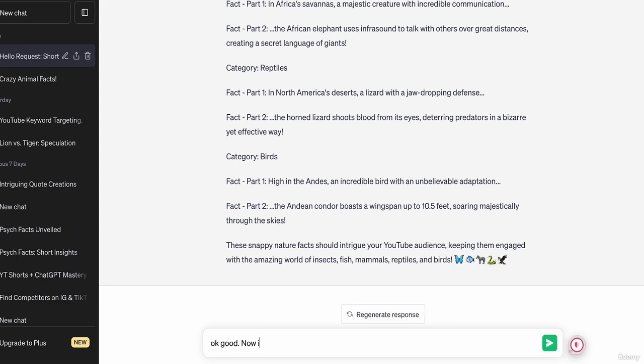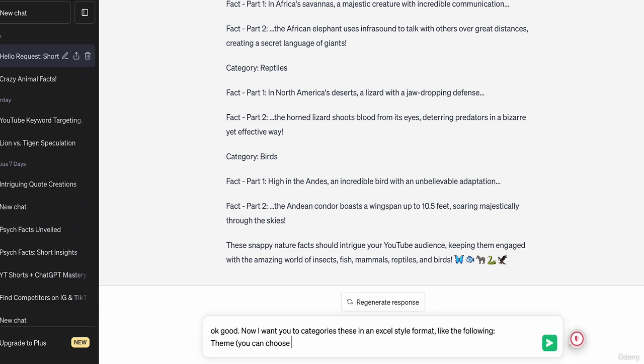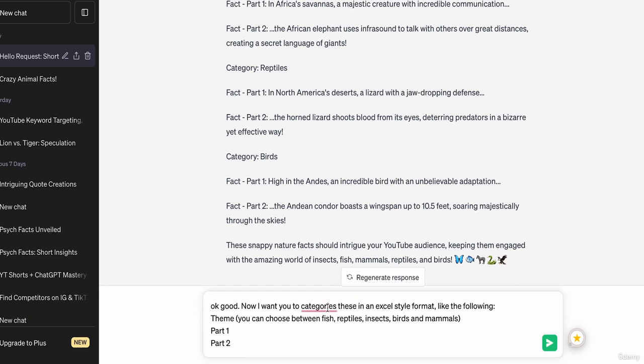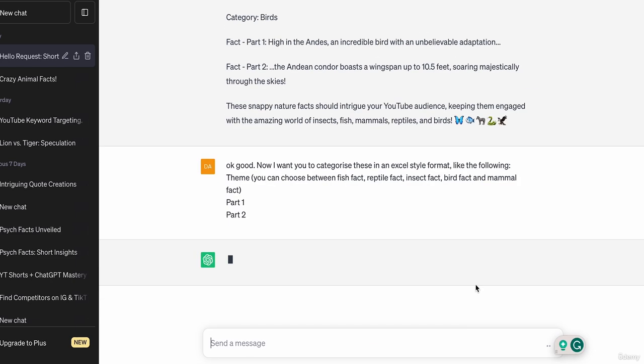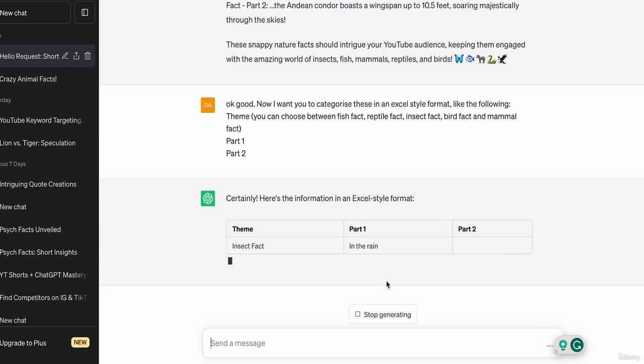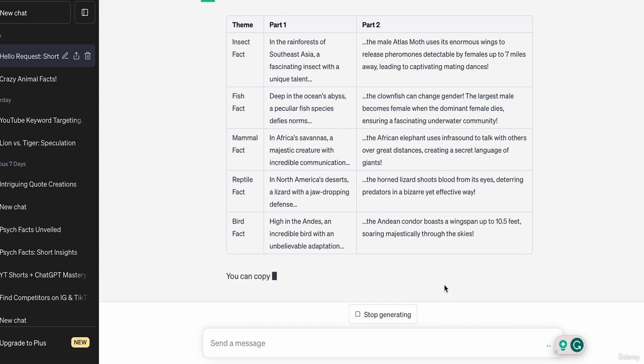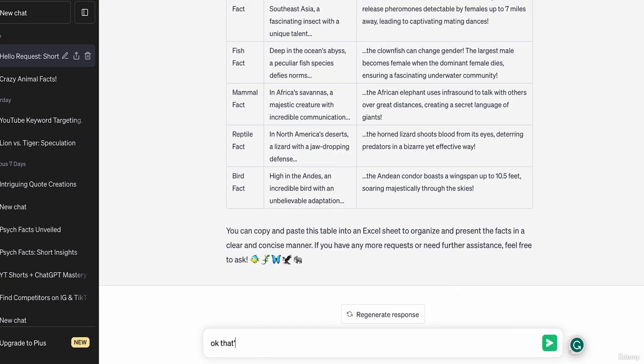Okay, good. So now I want you to categorize these in an Excel style format. Again, guys, now ChatGPT has understood the assignment. What we need to do is get it in a category in an Excel style format so it's easy for us to copy and paste it across. So again, guys, you've just got to teach it, say, you need to do the format in the following style. So theme is one, where you choose between fish facts, reptile facts, insect facts, birds or mammals. So the theme always needs to be first, and you've got part one and part two of the facts. So let's see how we go. Okay, so insect fact, fish fact, mammal fact, reptile fact, bird fact. Okay, that's fine. But again, guys, there's still a lot of text in there.